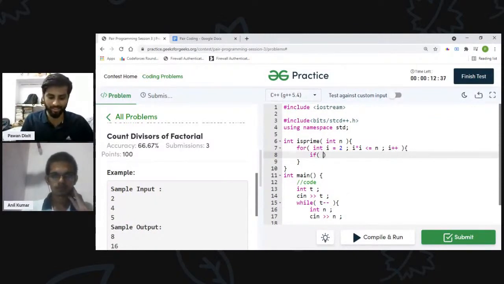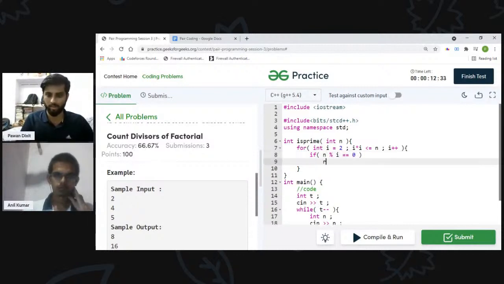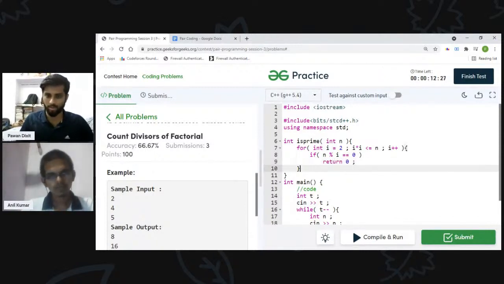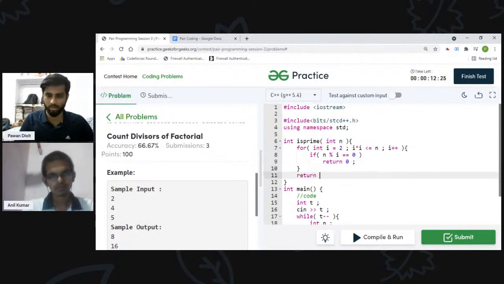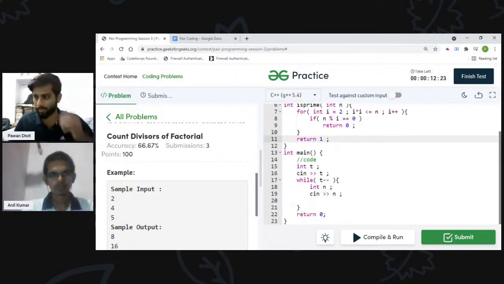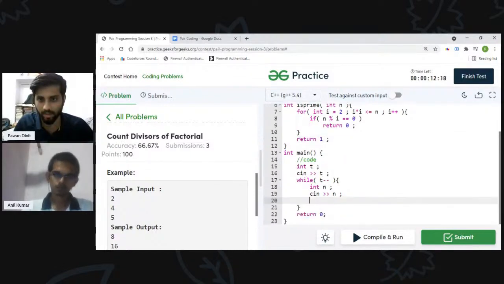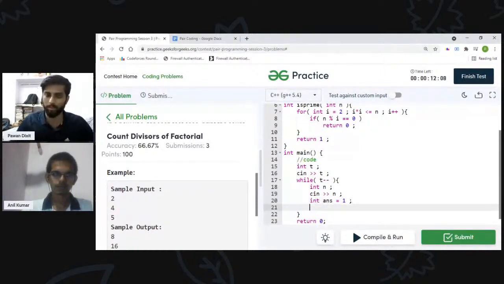How can we check if any number divides i? Then we will return 0, except that it will return 1 if that number is prime. So now I don't have to make a hash array either.